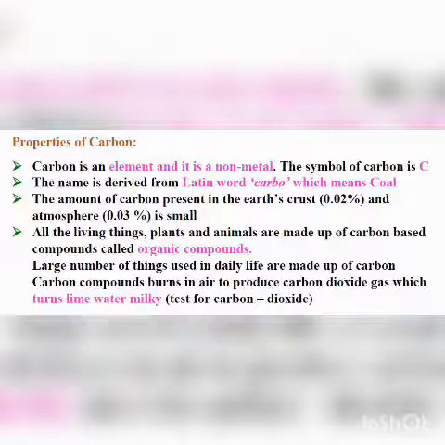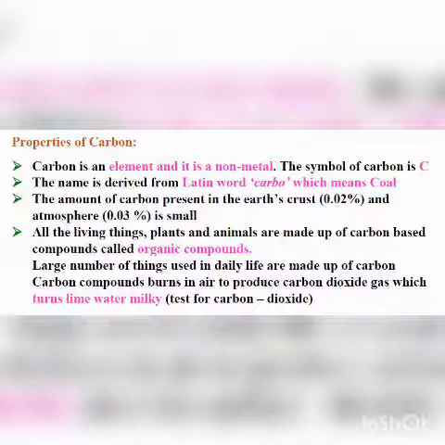Now a large number of things used in daily life are made up of carbon. Carbon compounds burn in air to produce carbon dioxide gas, which turns lime water milky. So all the carbon compounds burn in air and produce carbon dioxide gas. But how do we know the presence of carbon dioxide gas? Because carbon dioxide gas is a colorless gas, so when it is passed through lime water, the lime water turns milky.